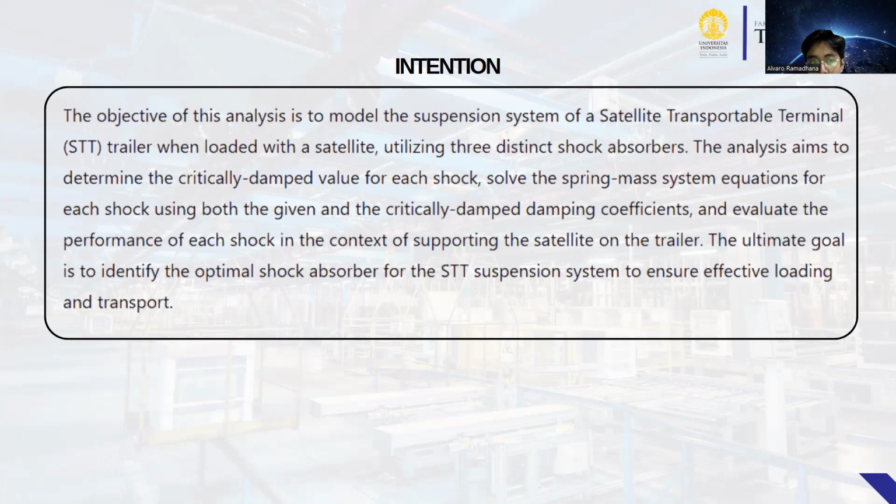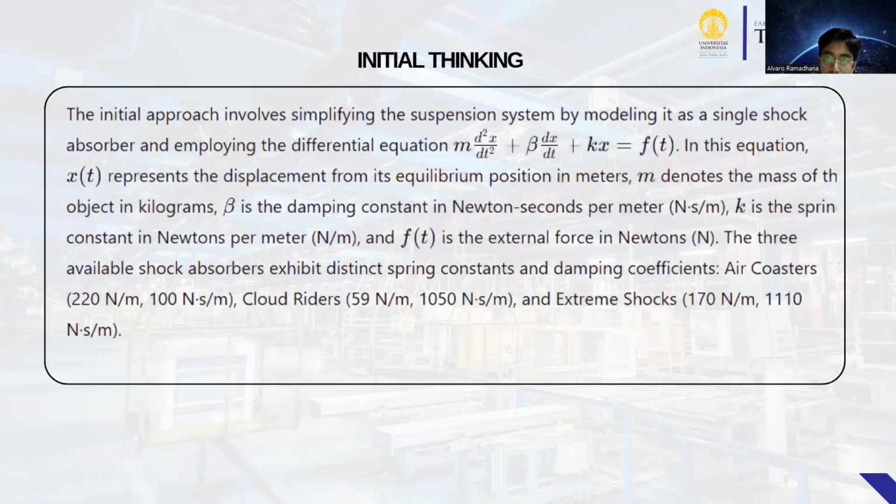The ultimate goal is to identify the optimal shock absorber for the steady suspension system to ensure effective loading and transport.